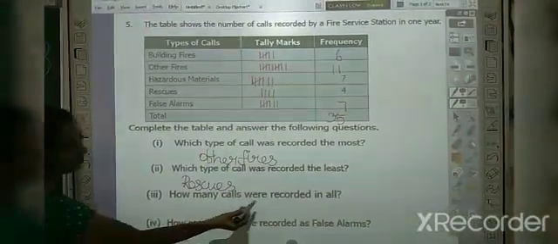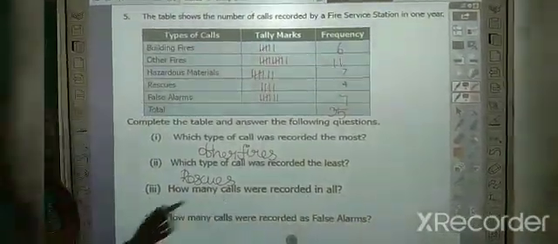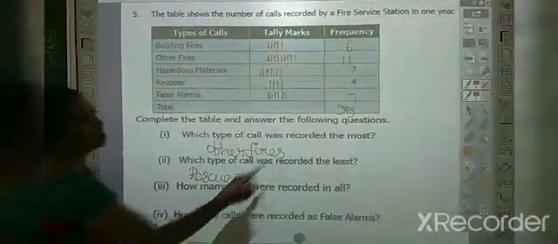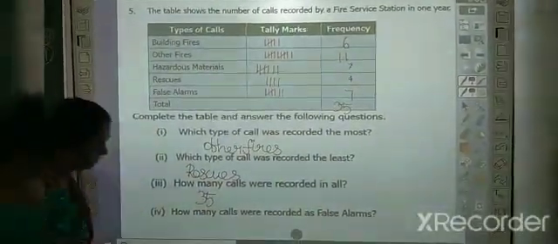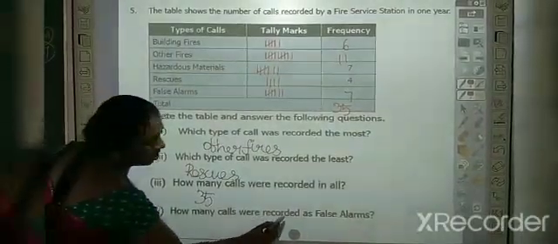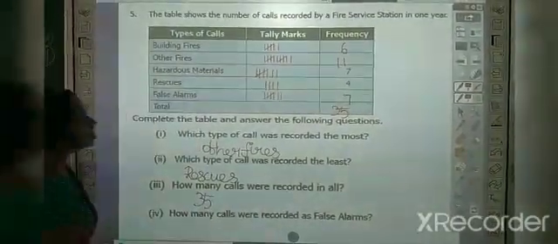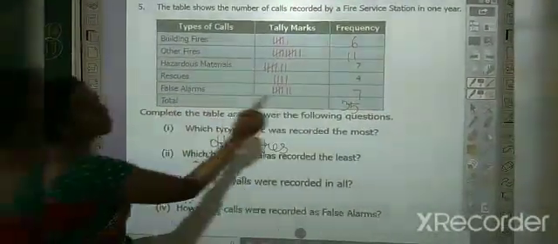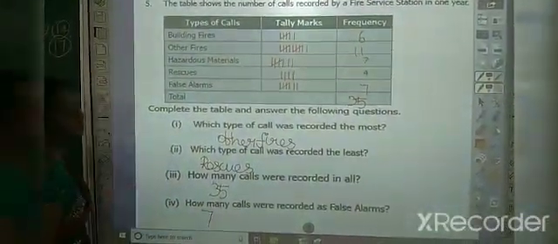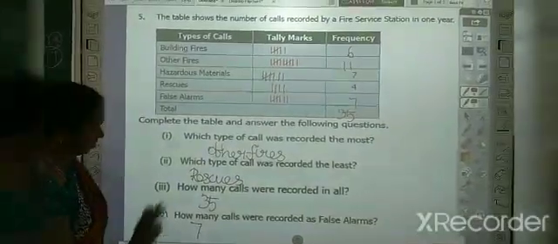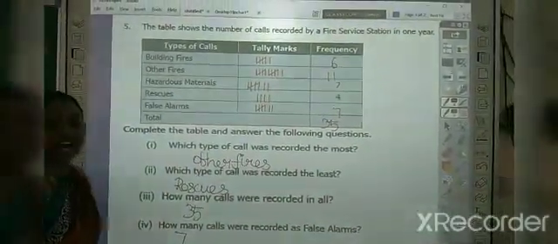How many calls were recorded in all? So here they are asking the total number. So what is our total? 35. That's all. How many calls were recorded as false alarms? So this is false alarms. So how many calls did they receive? 7. So I think this is easy, no? That's all, students. So these are the answers.